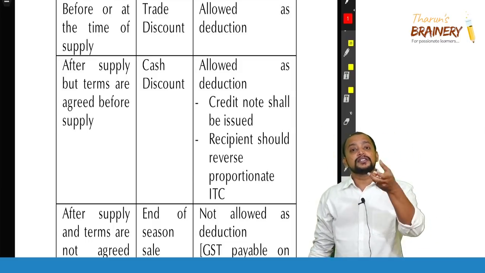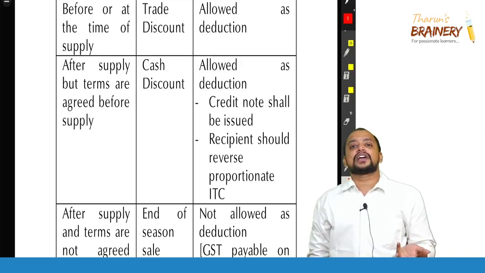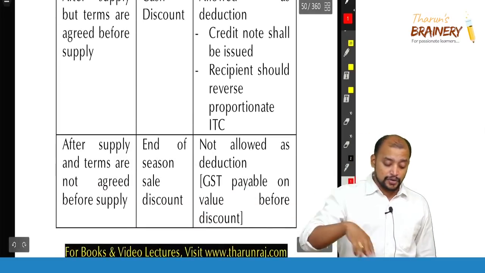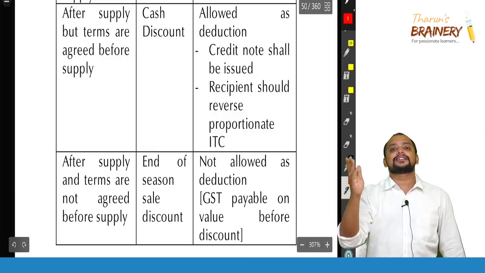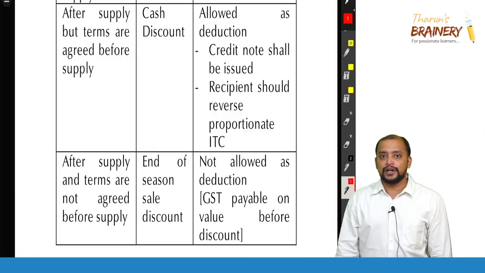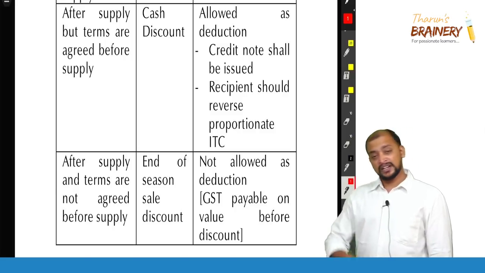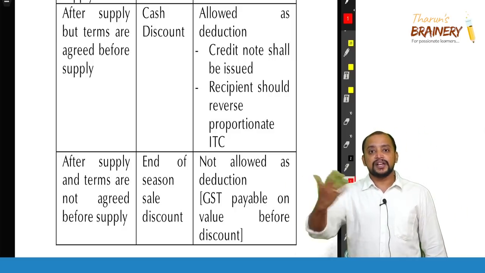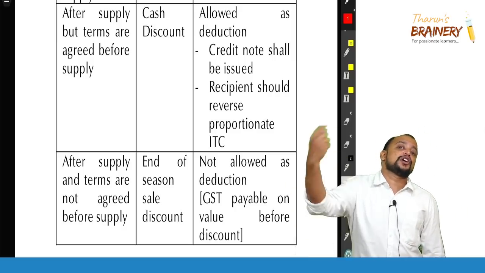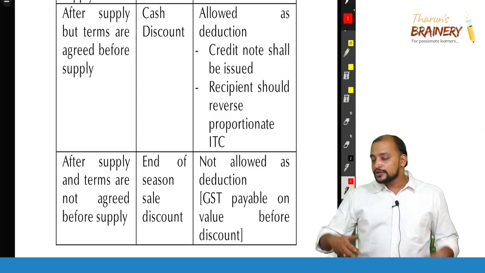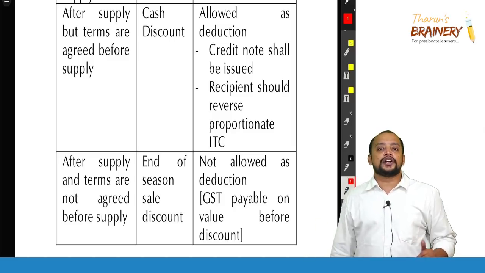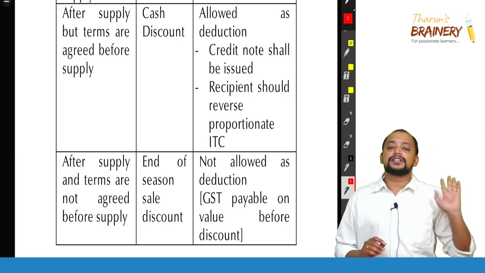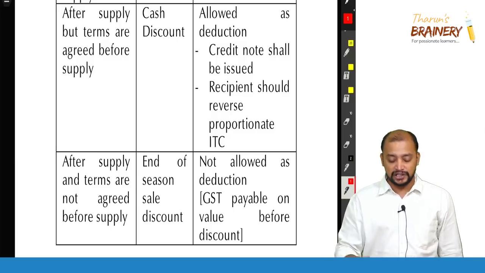Okay. So because this discount is allowed as a deduction, but directly we cannot deduct it in the invoice, therefore we have the credit note option. And then we have something called discount given after supply but not agreed at the time or before supply, so it will never be excluded, which means we cannot give a credit note in this case. Say for example, we gave a 50% discount, we collected only 50%, but we are required to pay GST on 100%. Already we paid at the time of supply itself, so we cannot give a credit note and our liability will not come down. So literally, even though 50 rupees is received, I am paying GST for 100 rupees. So this is about exclusions from the value, Section 15 subsection 3.